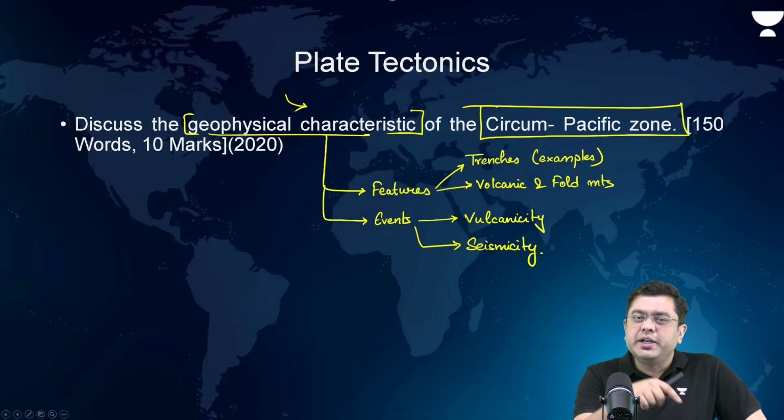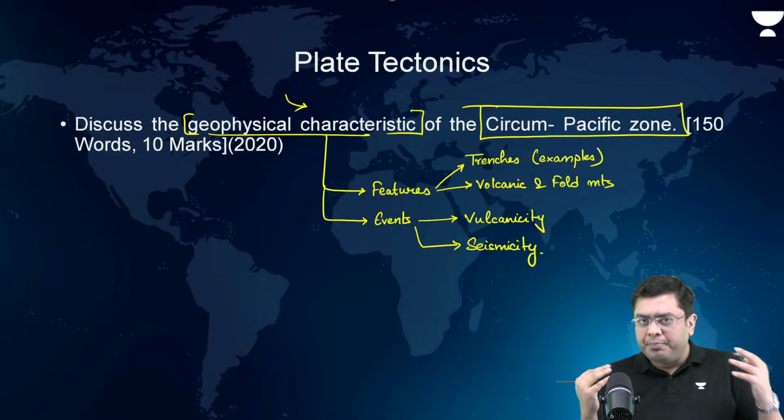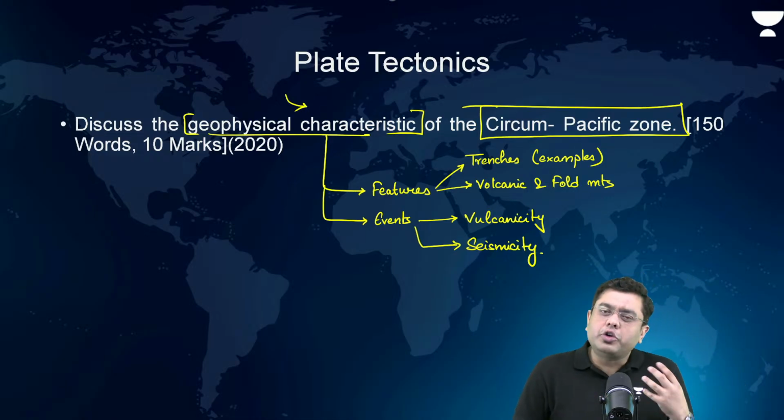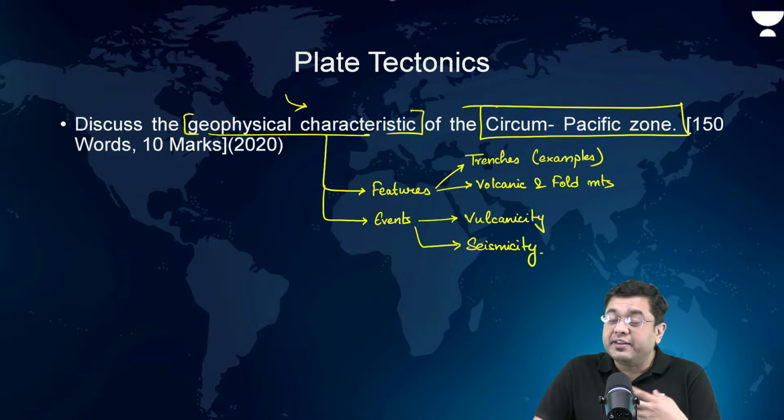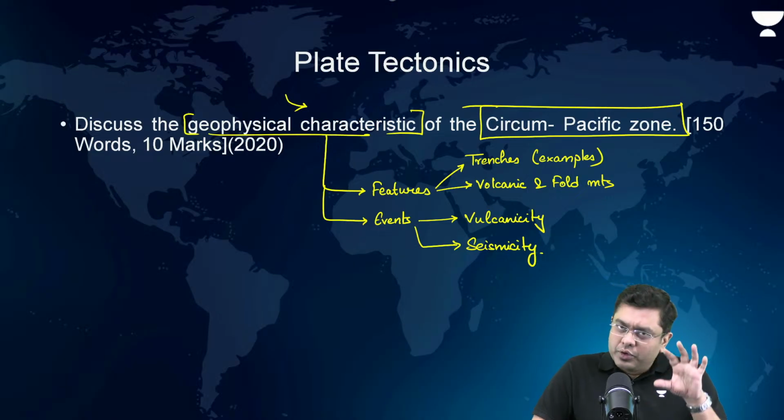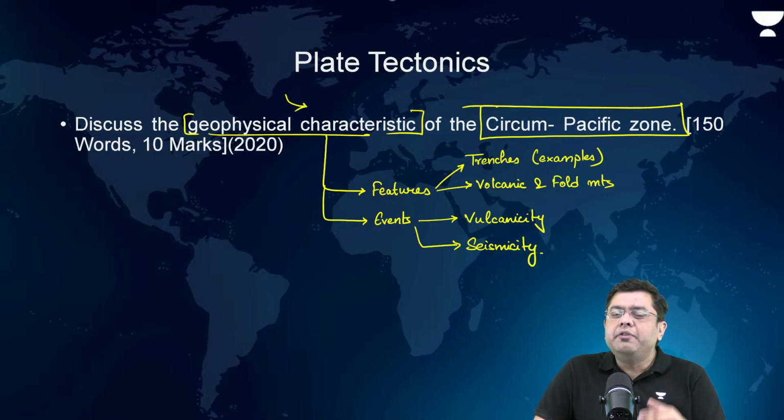This is the region in the periphery of the Pacific Ocean, which is dotted with various different kinds of geophysical events and activities like volcanism, as well as the presence of certain landforms like oceanic trenches, coastal fold mountains, as well as volcanic mountains. Now, that will be our intro and will pave the way for writing the body portion.